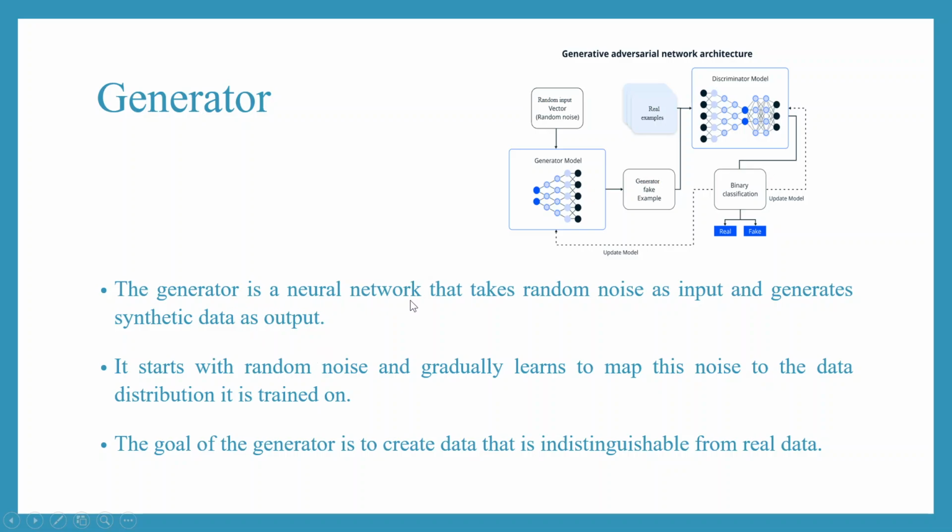The generator is a neural network that takes random noise. This is random noise. This random noise can be in the form of text, image, audio, or video. So it takes random noise as input and generates synthetic data, this one, as output. It starts with the random noise and gradually learns to map this noise to the data distribution it is trained on. The goal of the generator is to create data, this one, that is indistinguishable from the real data.